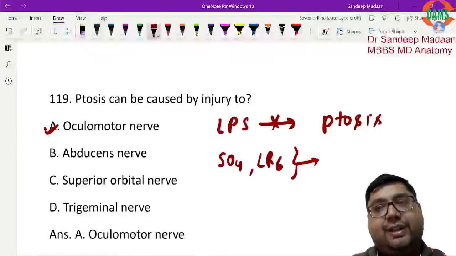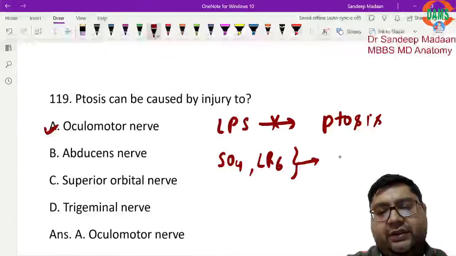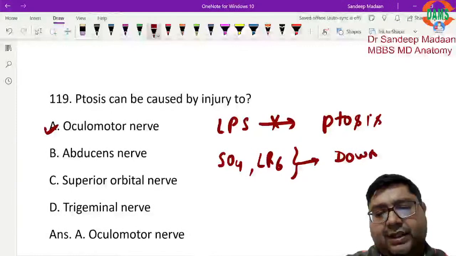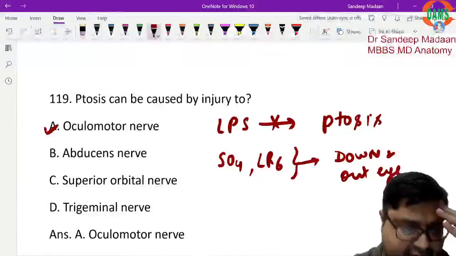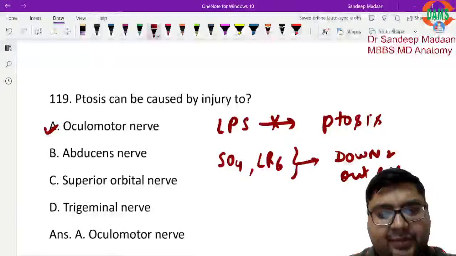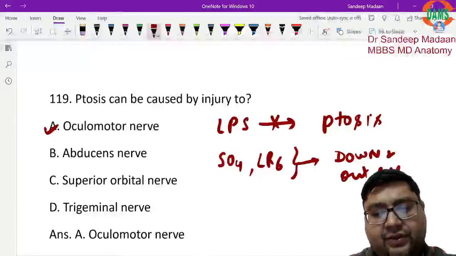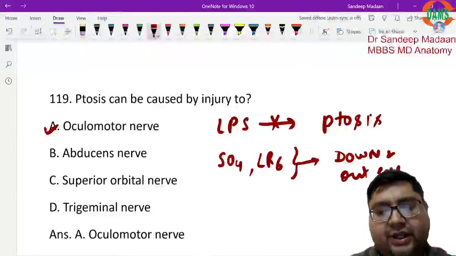They will put the eye into a down and out position. So LPS will be gone, leading to ptosis. SO4, LR6 leading to a down and out eye.